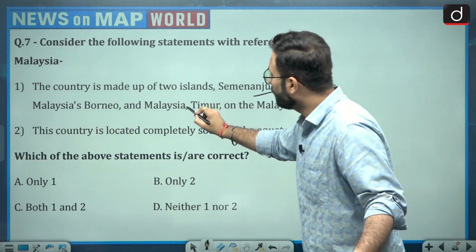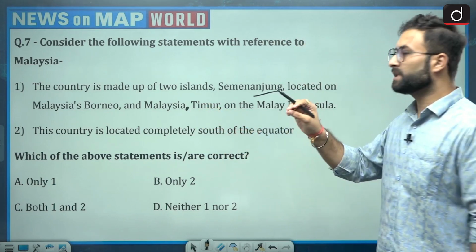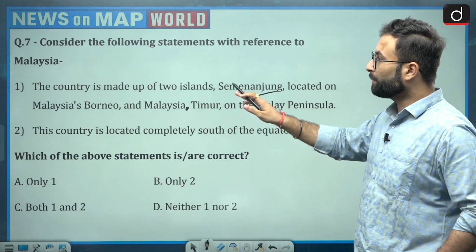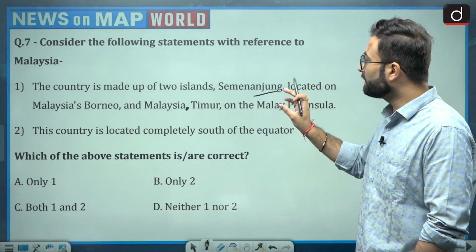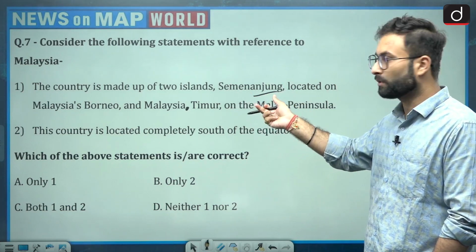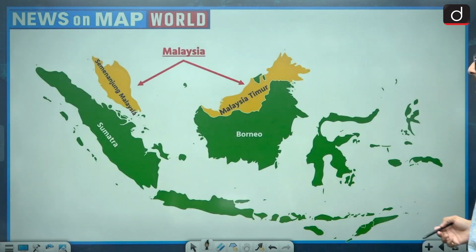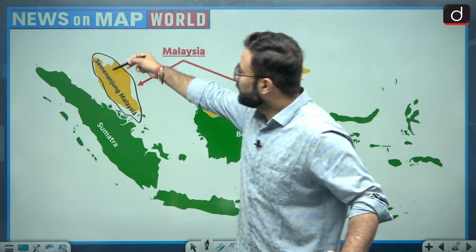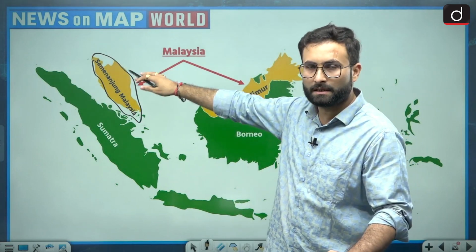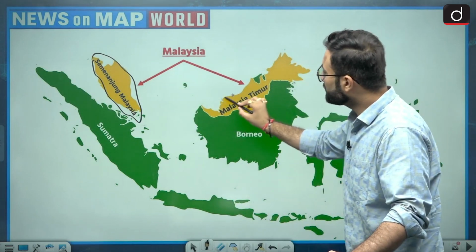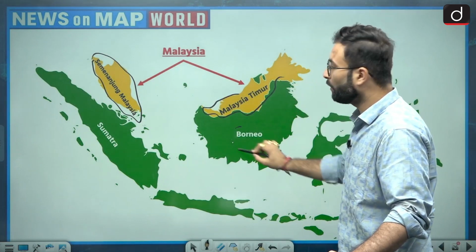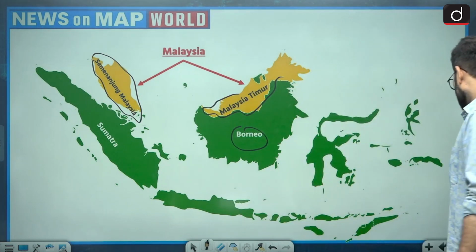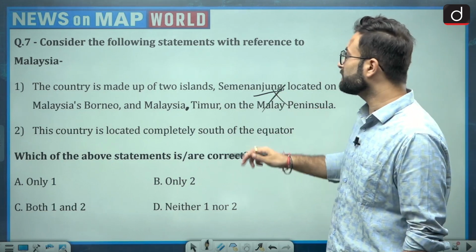Now if we are talking about the first statement, it seems that there is something wrong because they have interchanged it. In this map, this is the Malay Peninsula, so Semenanjung Malaysia is in the Malay Peninsula, and Malaysia Timur is basically in Borneo Island. They have interchanged it, that is why this statement is incorrect.